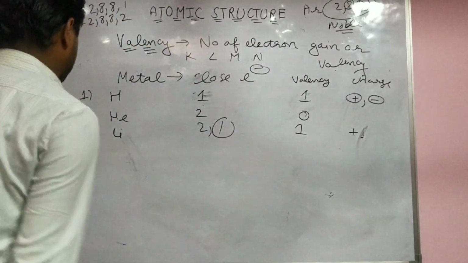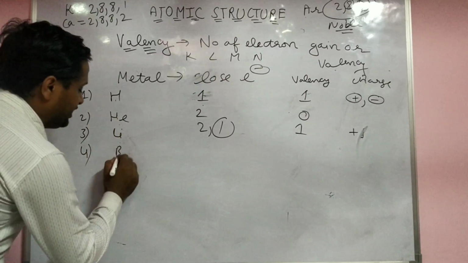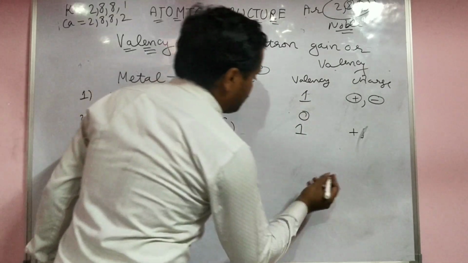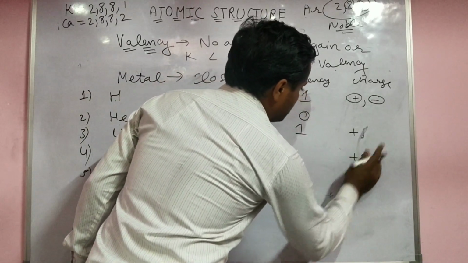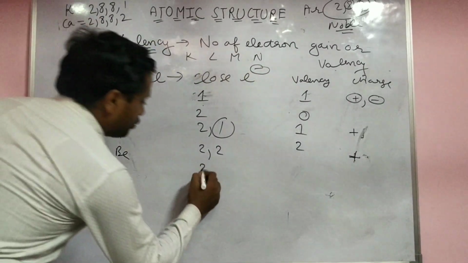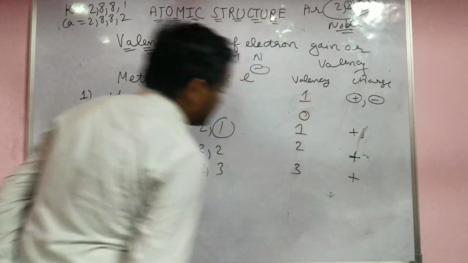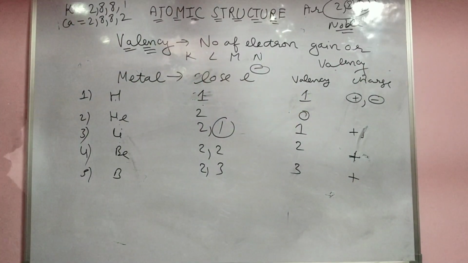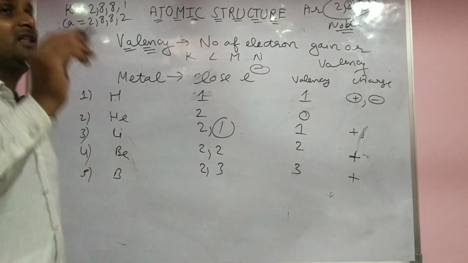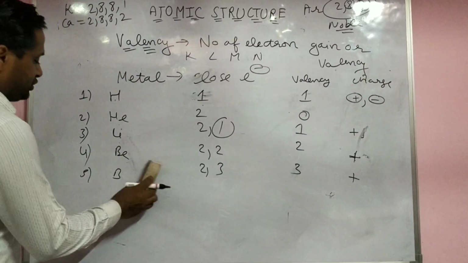Hydrogen, helium, lithium, beryllium, then boron. For beryllium 2 2, loss of 2 electrons is there, so plus 2. Boron 2 3, valency 3, loss, so plus 3. So like this you are able to find out the charge on an ion. If a gain of electron is there, the charge is negative. If a loss of electron is there, the charge is positive.